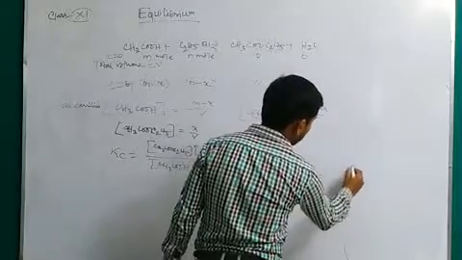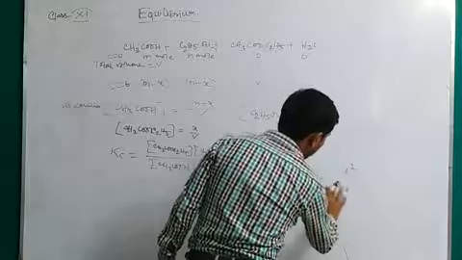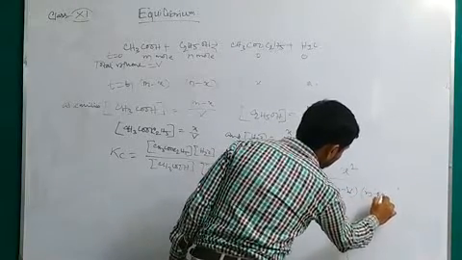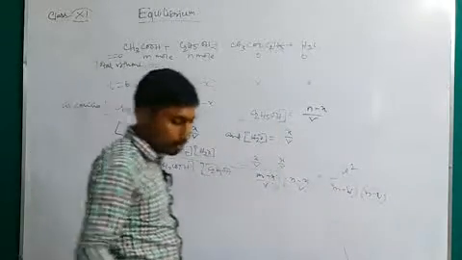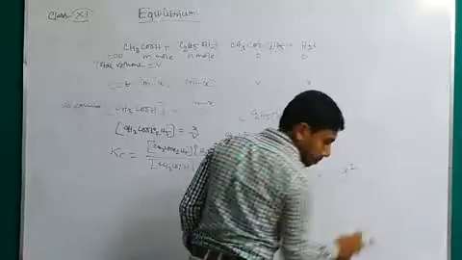This is equal to x square by m minus x into n minus x.